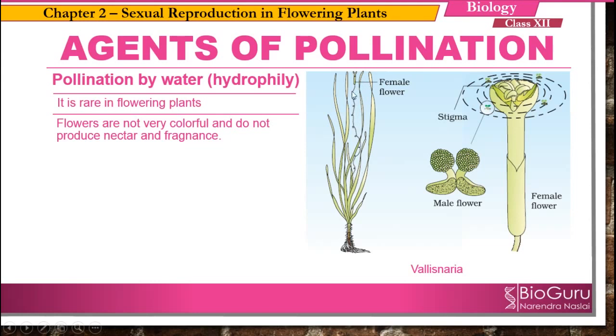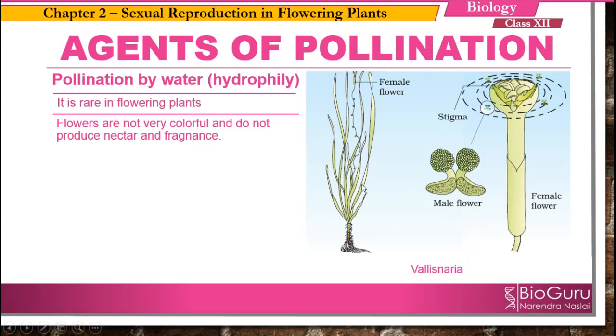The female flower reaches the surface of water because of the long stalk. Because of that, the male flowers or the pollen grains are released on the surface of water and they are carried on water passively. So, on the way, if they come across the female flower, then the pollination is going to take place. Is that clear?